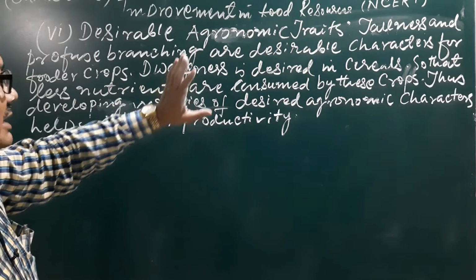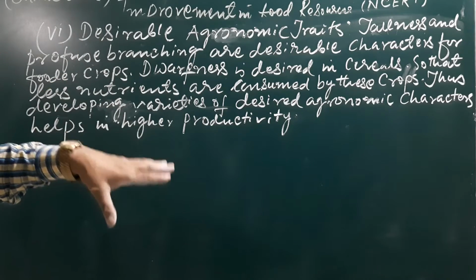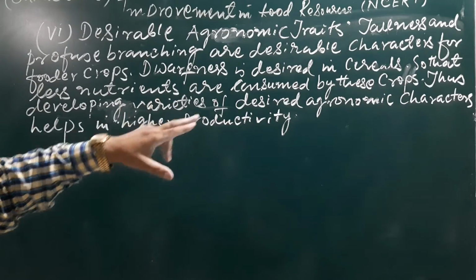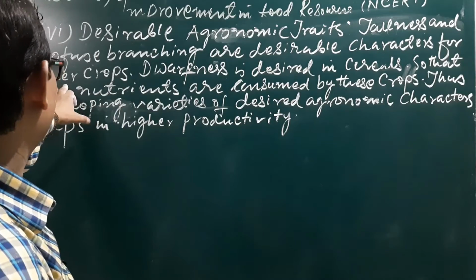Similarly, in the case of cereal crops like wheat, paddy, maize, etc.